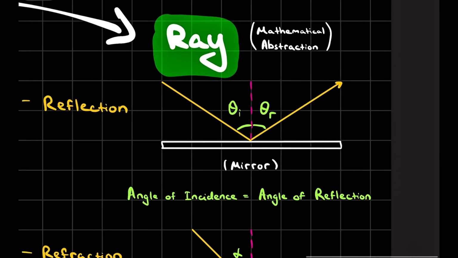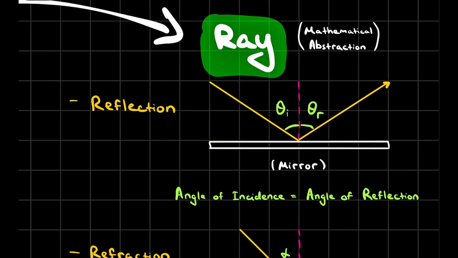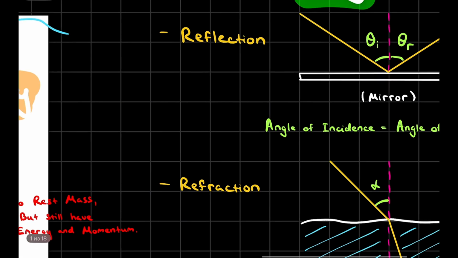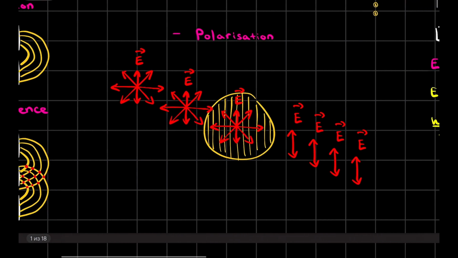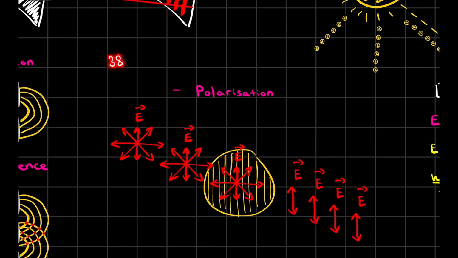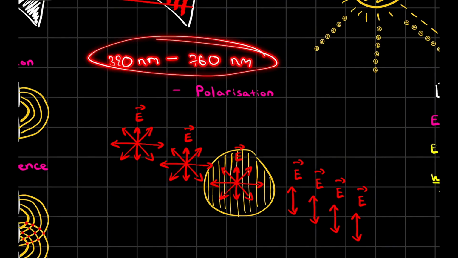But the main idea of today's topic is ray optics. As we told you in the beginning, it's just a mathematical abstraction. What is happening exactly? On the macro scale, in everything we can see with our bare eyes, light travels in straight lines. It does not travel like a wave. It travels in waves, as I have told you before, with wavelengths from 380 nanometers to 760 nanometers.